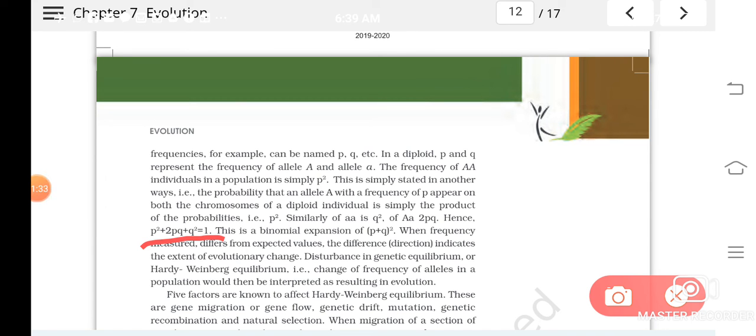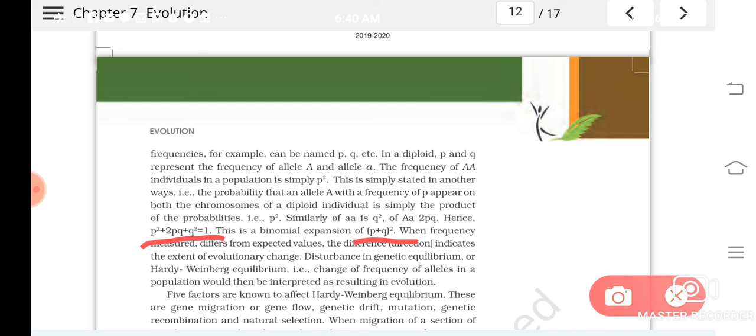So this is what Hardy-Weinberg's principle is, that is, the allele frequencies in a population will be constant and equal to 1. The sum total of them will be 1. So this is the expansion of the equation P plus Q the whole square.